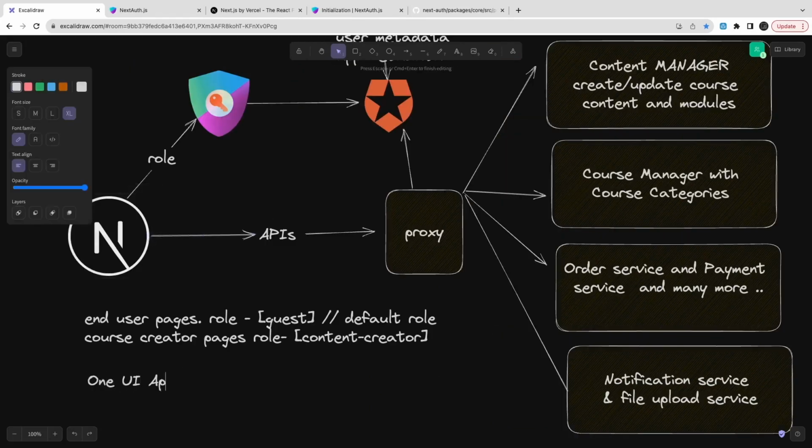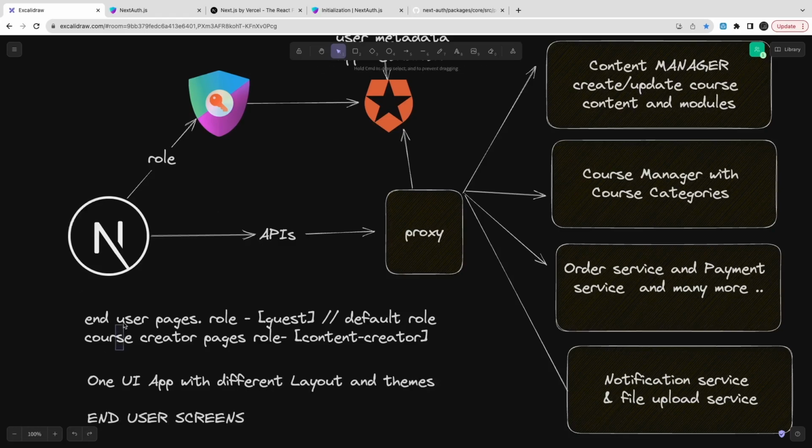Based on the role which the token is giving to Next.js, we can decide which particular layouts to render and which particular API path. You can also change the theme based on these dynamic properties.